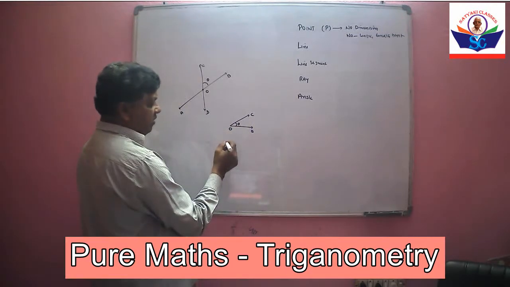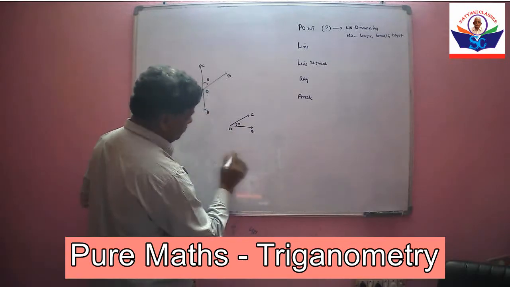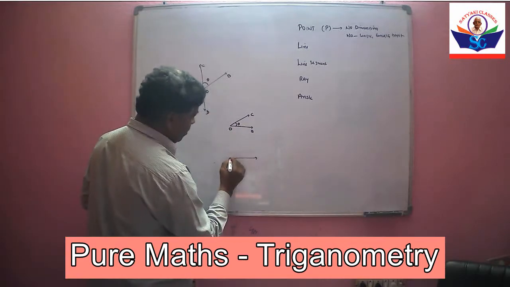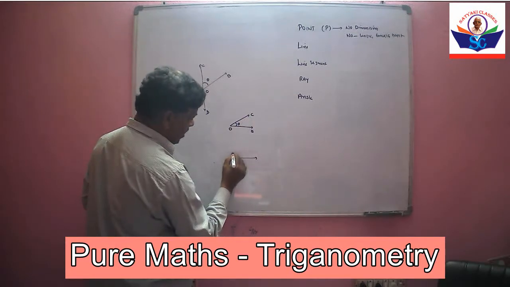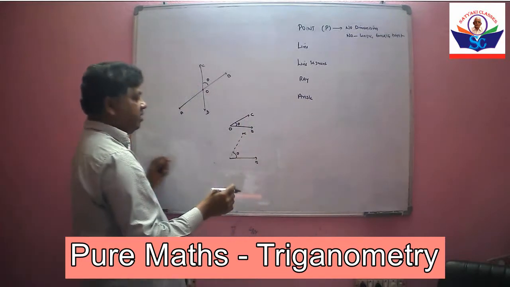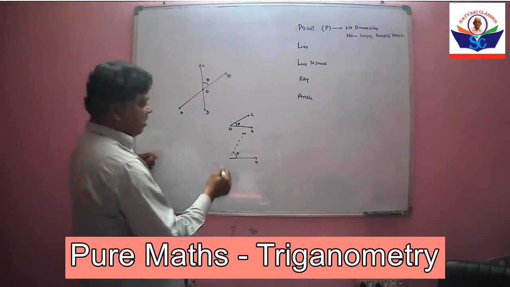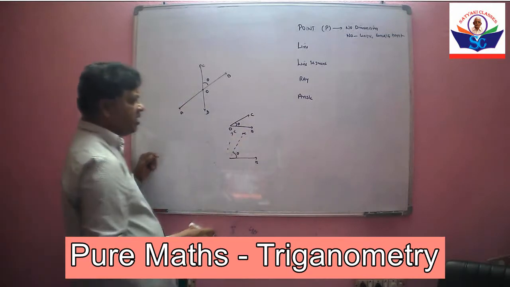Suppose if we move this OC like this, the angle increases. If you go like this, angle increases.